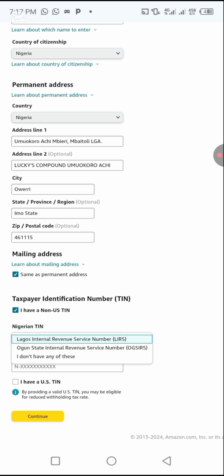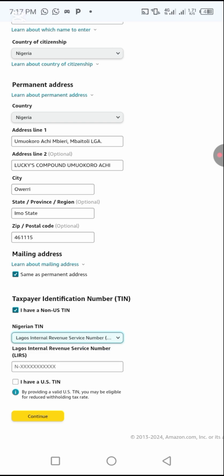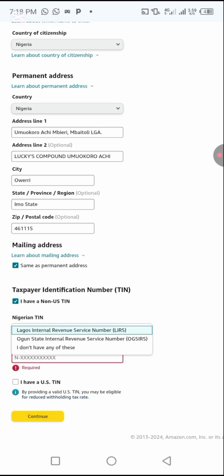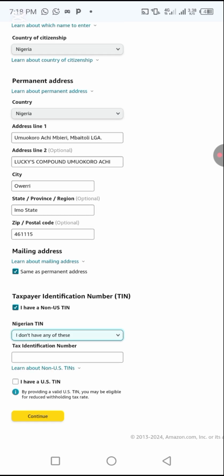You can also choose I don't have any of these. I have a US SIN. By providing a valid US SIN, you may be eligible for reduced withholding tax rates. If you don't have this Lagos Internal Revenue number, let's click continue. Okay, let's click on I don't have any of these.